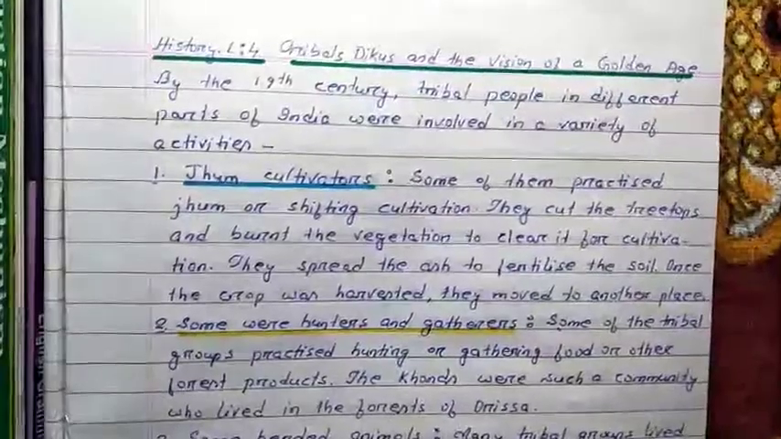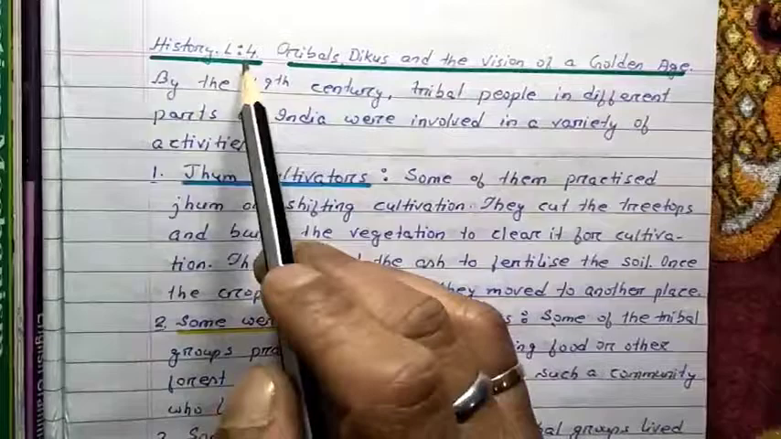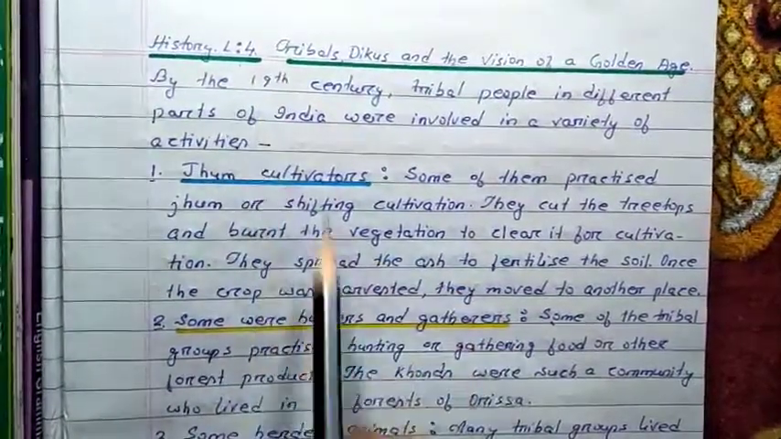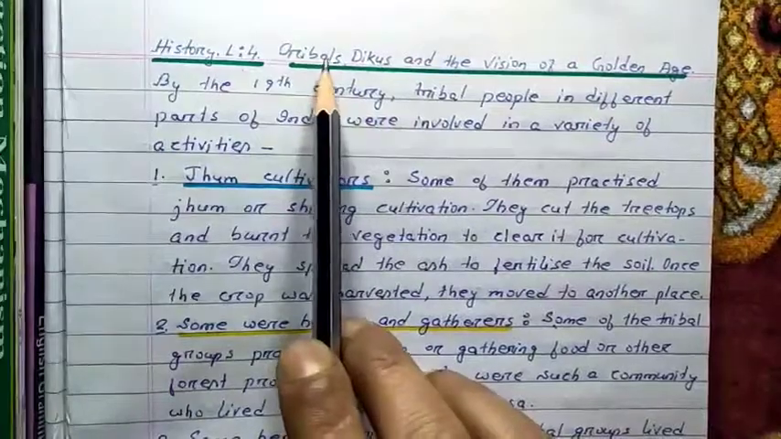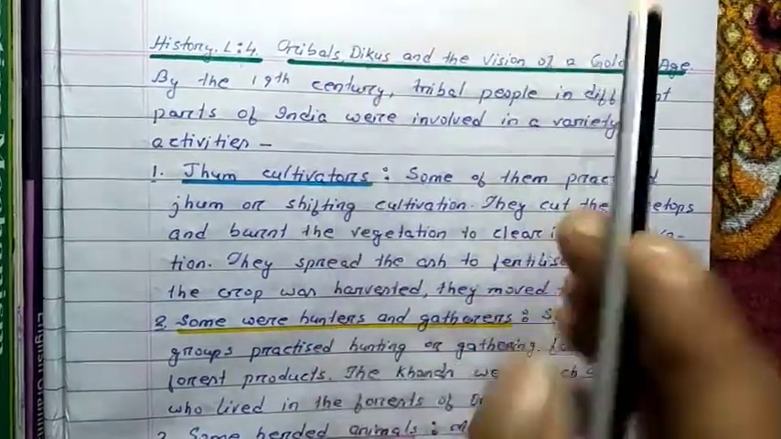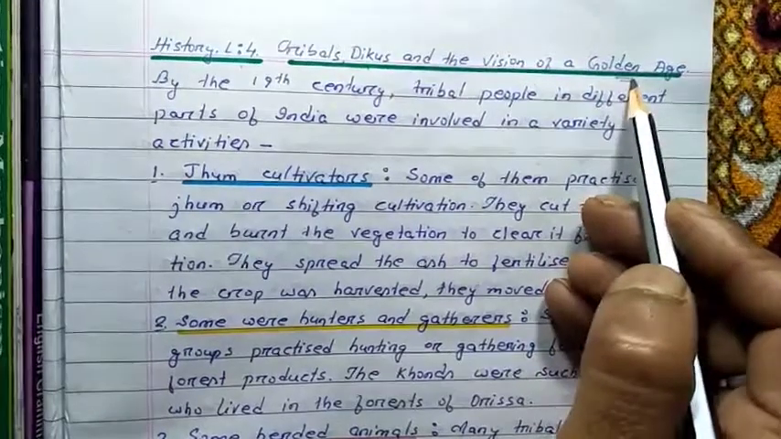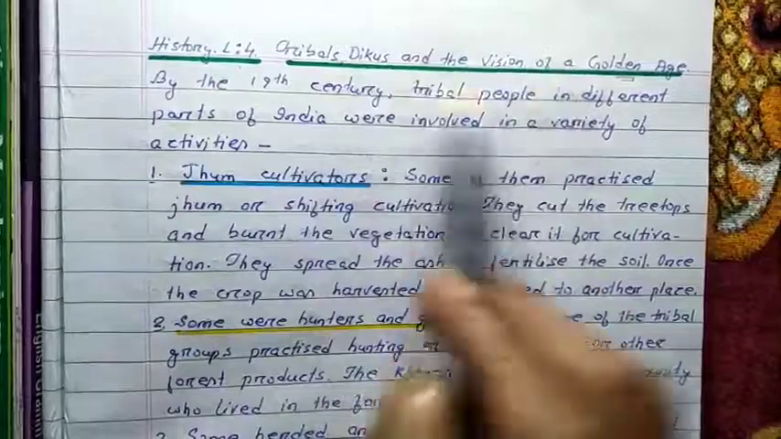Good morning, dear students. In our today's video, we shall try to understand lesson number 4 of your history. In this chapter, we shall be dealing with a few points. We shall be trying to understand about the tribals, the Dikus, and the vision of a golden age. Let me tell you in a very short what is the meaning of these three.